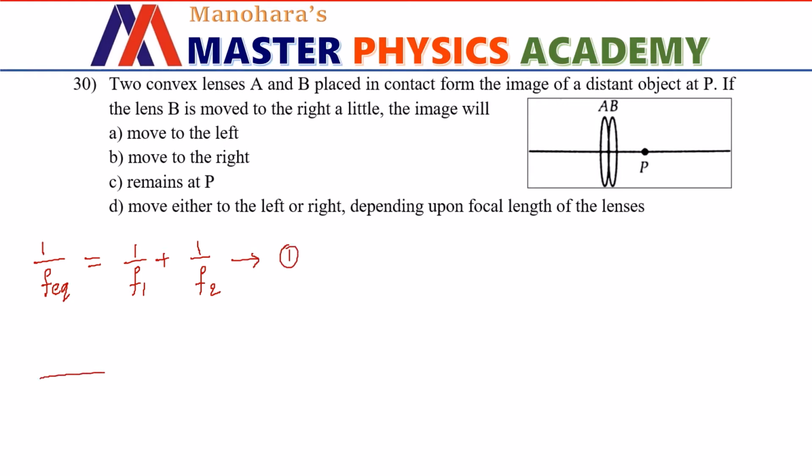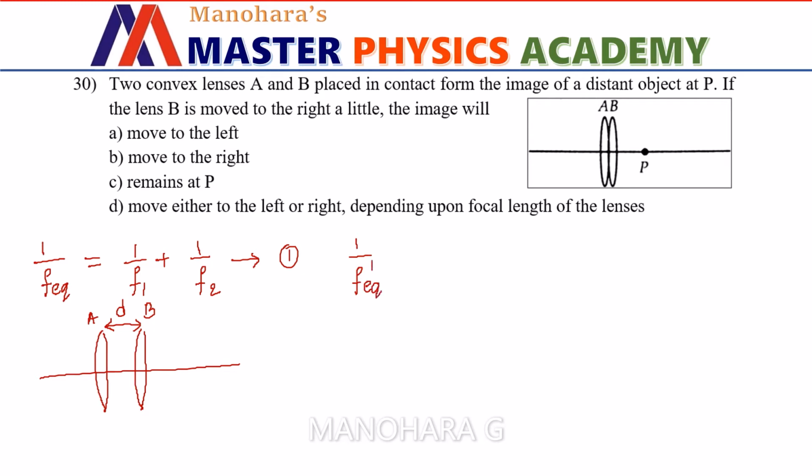When the lenses are kept at some distance apart like this, here in the question it is given that lens B is moved to the right. That means there exists a small gap between A and B, say d. So in such cases, the effective focal length changes. The reciprocal of effective focal length, say F equivalent dash, is equal to 1 by F1 plus 1 by F2 minus d divided by F1 F2.